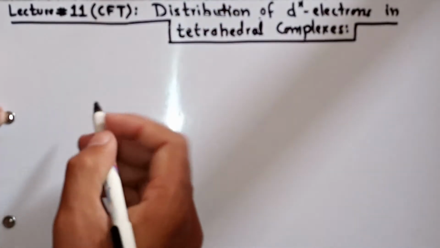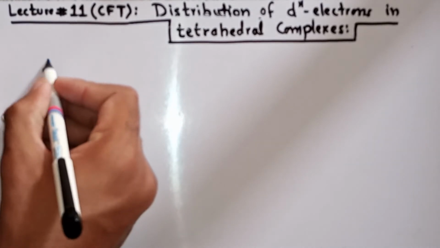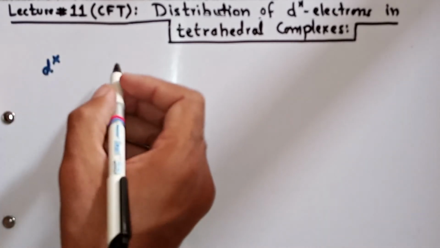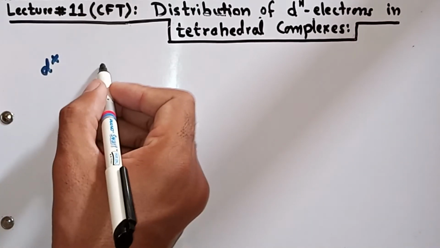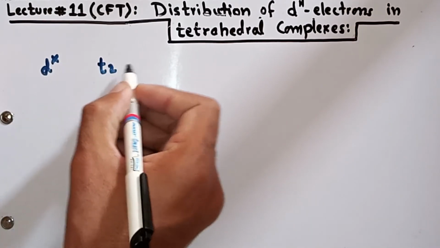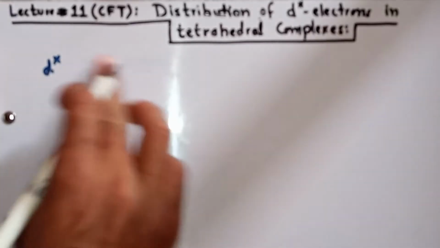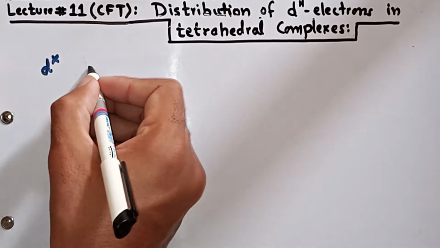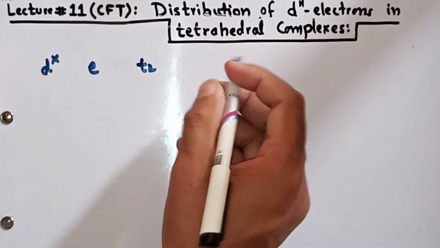How can you draw the system if there is a d^x system, with the distribution of d^x electrons into the t2 set as well as the e set? Since e is lower in energy, we first write the e set, and t2 second.